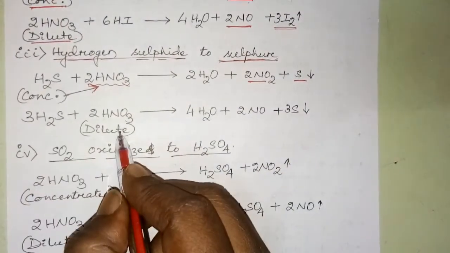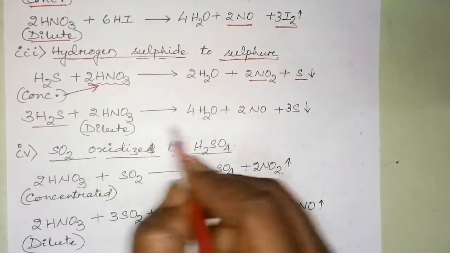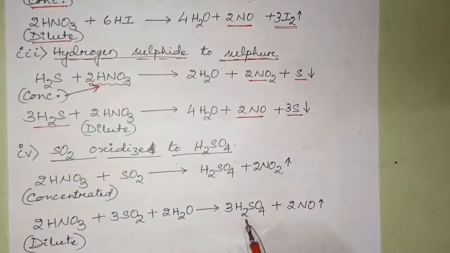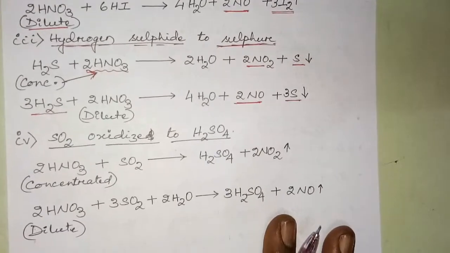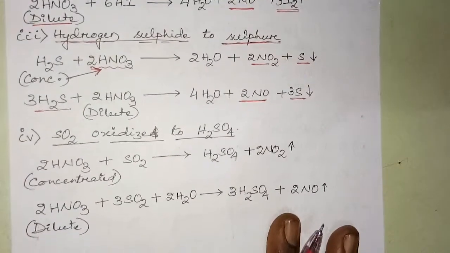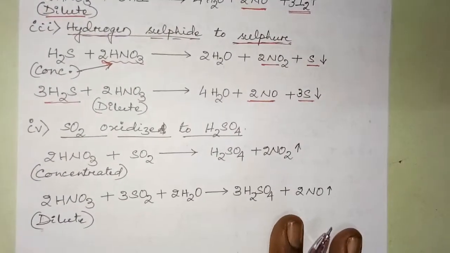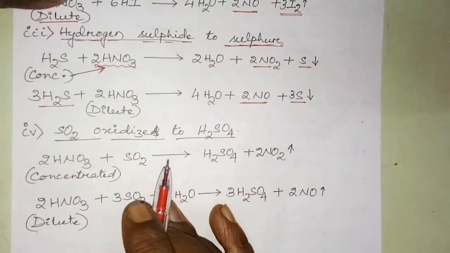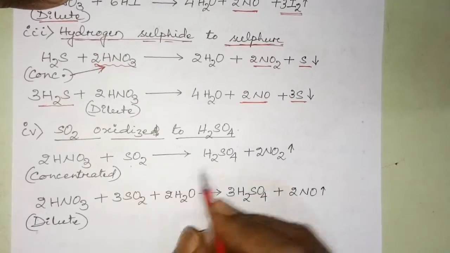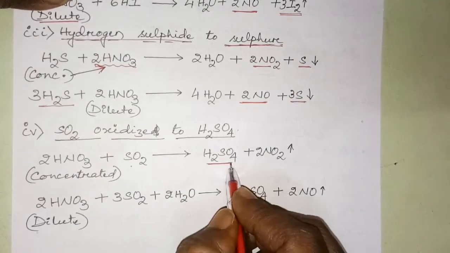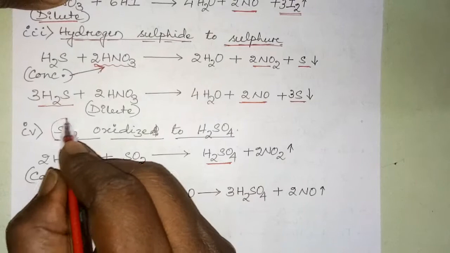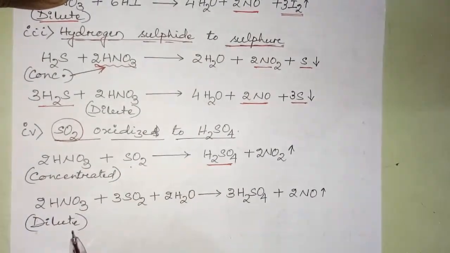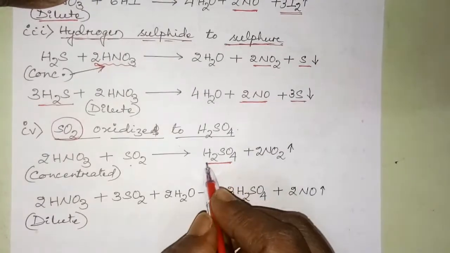Similarly, dilute nitric acid, when treated with H2S, produces water, NO and sulfur. Understood? So another is sulfur dioxide oxidized to sulfuric acid. How? When concentrated nitric acid is treated with sulfur dioxide, it produces H2SO4. Most important, sulfur dioxide when treated with nitric acid, either concentrated or dilute, produces sulfuric acid.